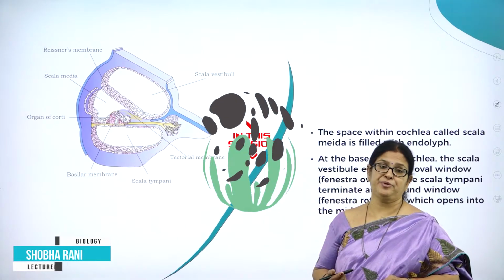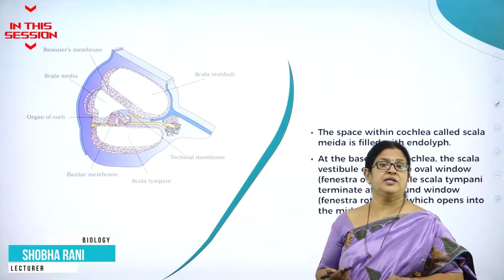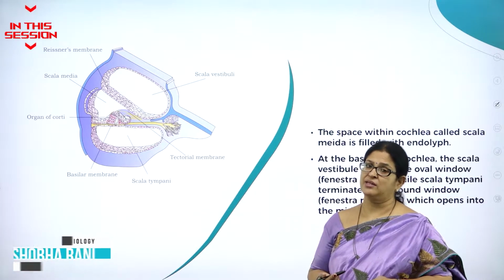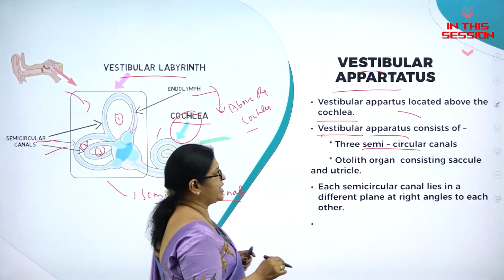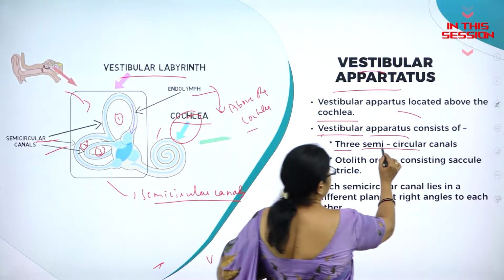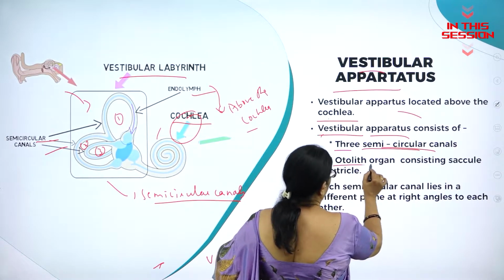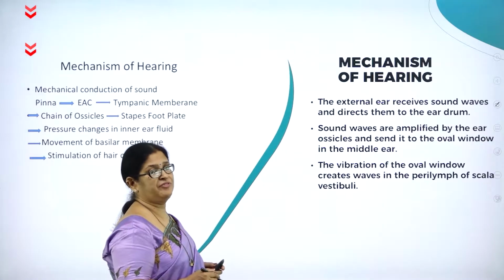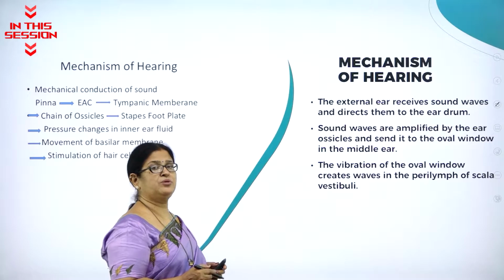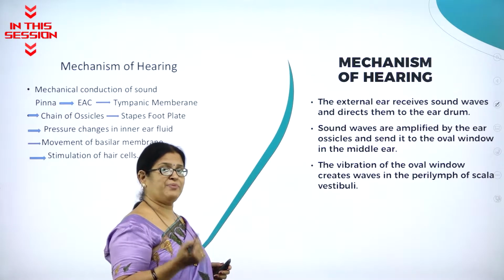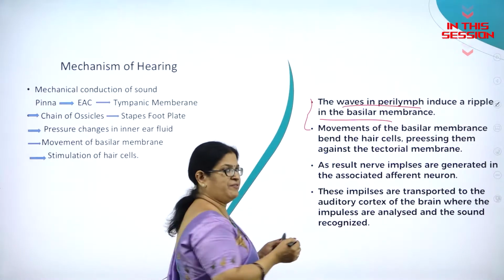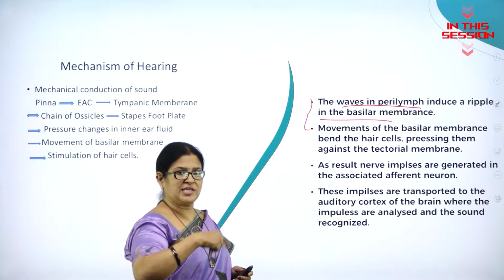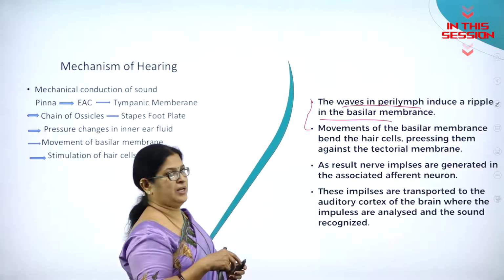Ear is divided into three very important regions, that is the outer ear or external ear, and the middle ear and the inner ear. So vestibular apparatus consists of three semicircular canals. One, that is otolith organ consisting of saccule and utricle. The mechanism of hearing. So how are we able to assess the sound or the vibrations? Like for example, when we put a stone into the water body, you can see the circles. So that is called as a ripple.